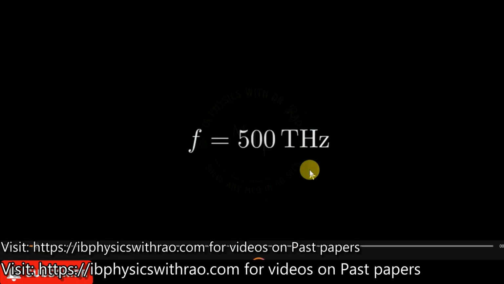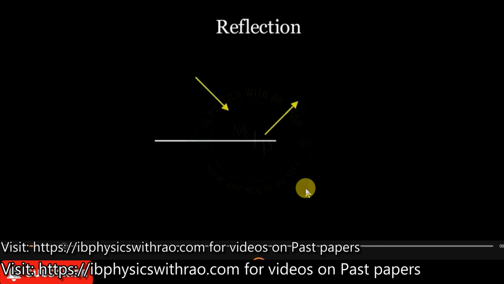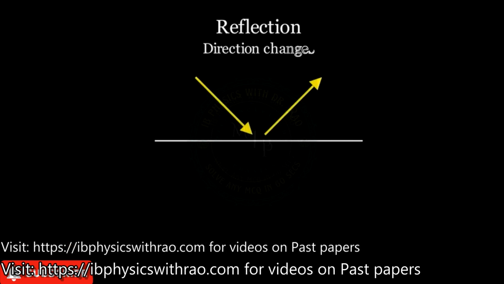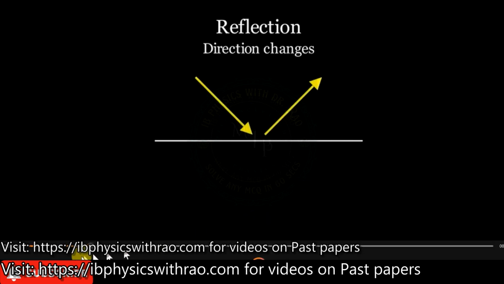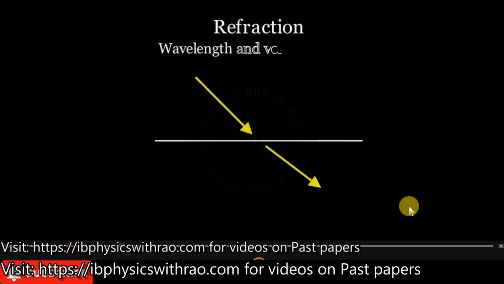Now this is what it has done. It took an example of a particular frequency, 500 terahertz, and then it took up reflection. As you see, the arrows immediately came to cross. It was not coming one by one. And in refraction, you see there is no normal at all. So these are some of the drawbacks of this video.